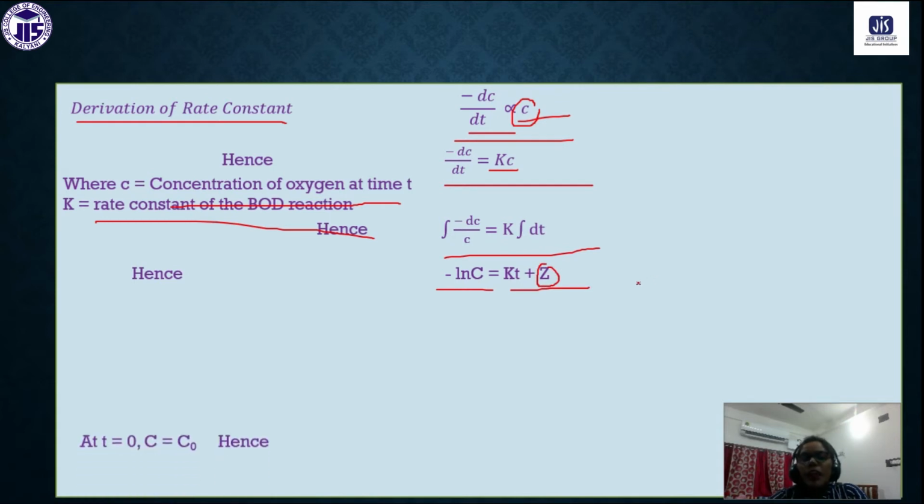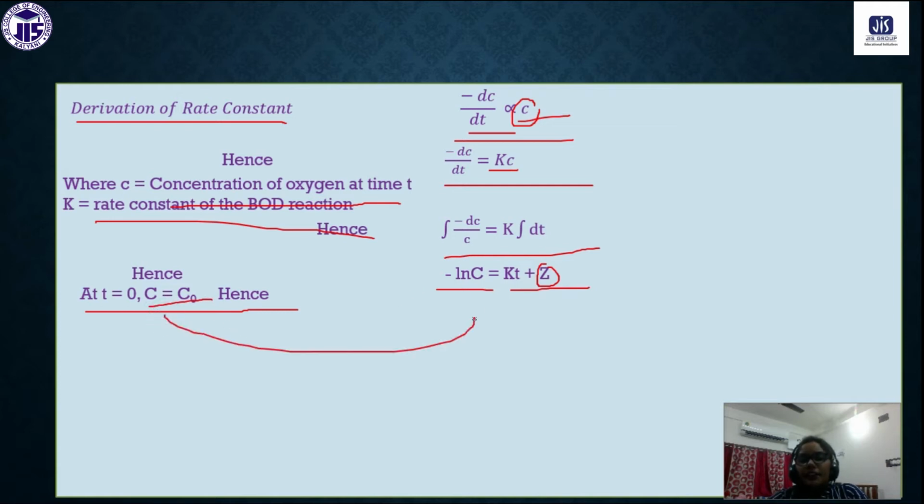Now we have to find out the z value by putting time equals 0. That means initially the concentration is C0. So if we put all these things here, then we can easily get the value of z, which is minus ln C0. Yes, of course.